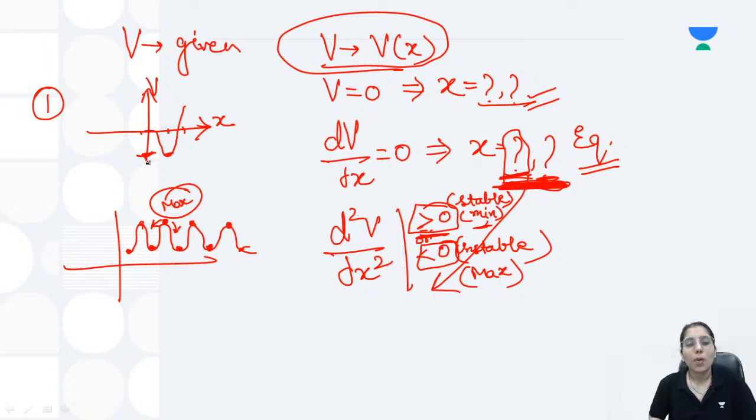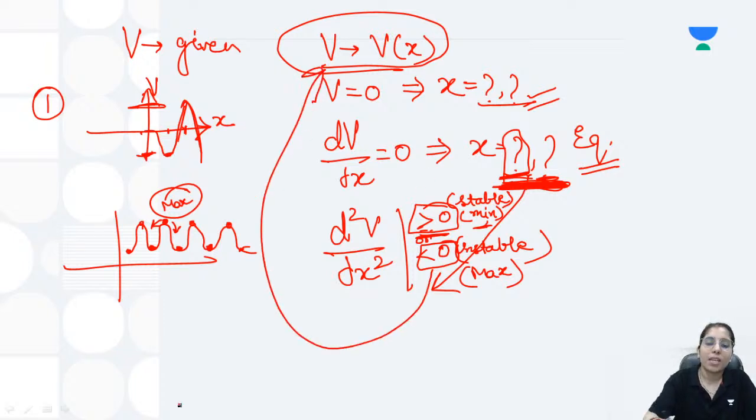If I talk about the maxima, you will follow the same thing, and at whatever point you got the maxima, you will consider it this way. To know the height till which you have to draw the maxima, you can again put that value of x in the potential, and that's how you will be able to get it. I hope you all are getting that, like how to get the height or how to solve it completely.